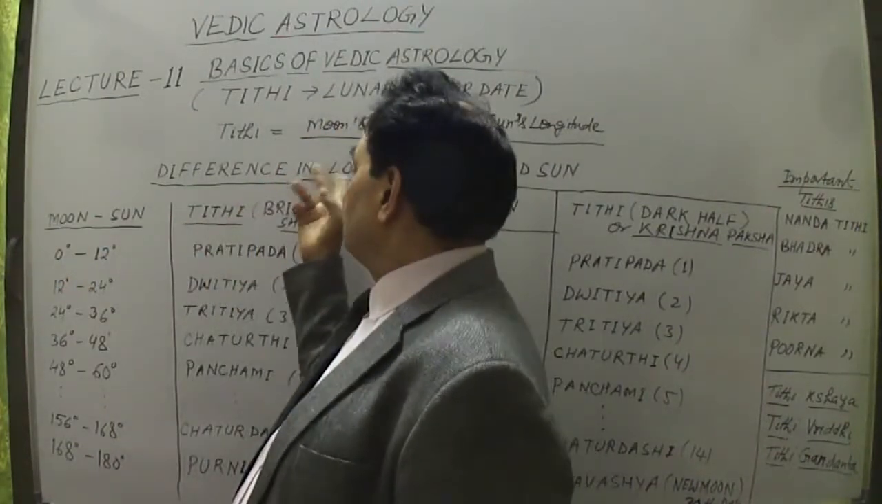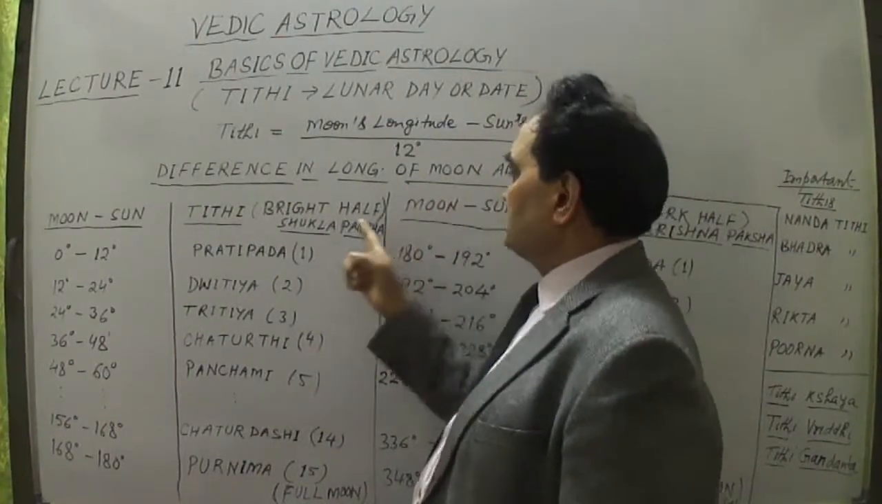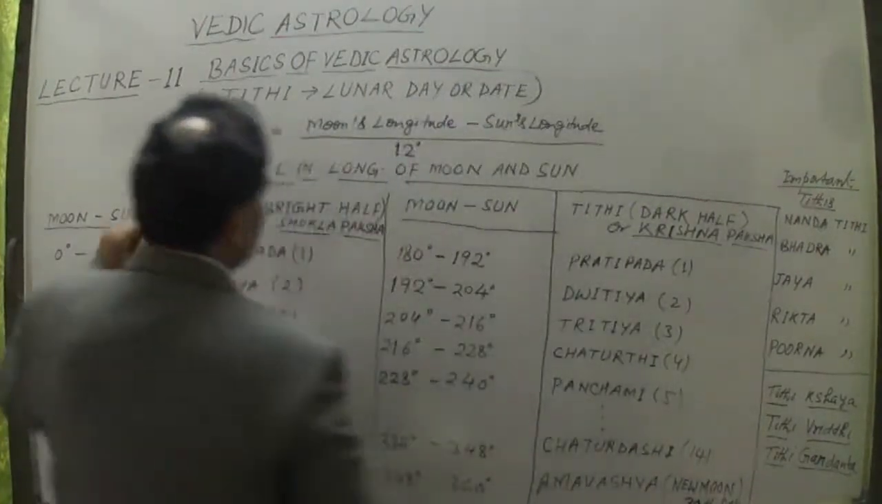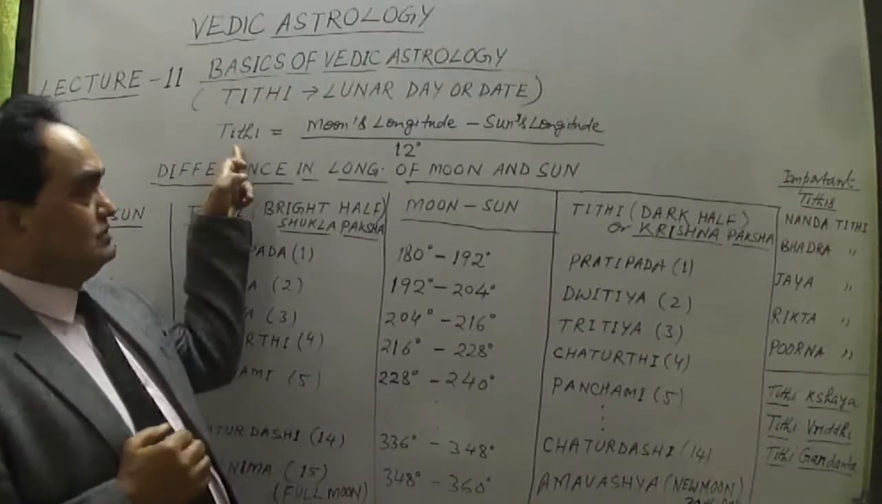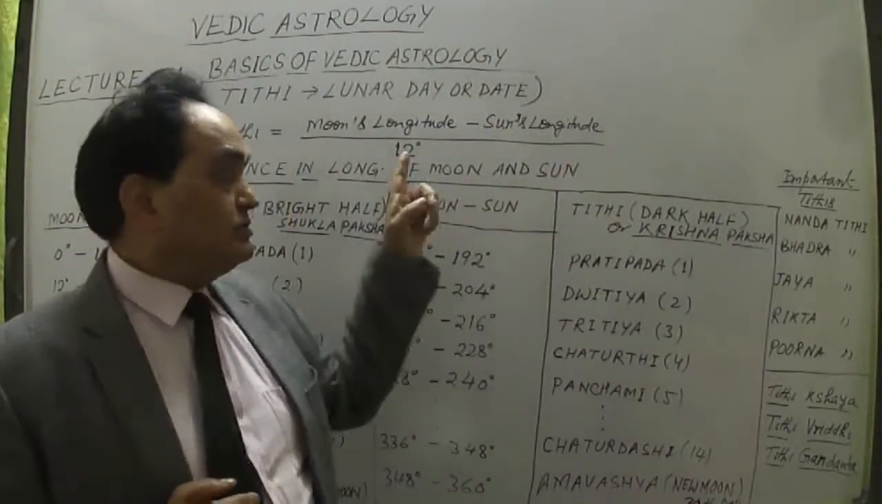So if the difference in longitude of the moon and sun is in this range, I've written down the formula here: Tithi is equal to the moon's longitude minus the sun's longitude divided by 12.